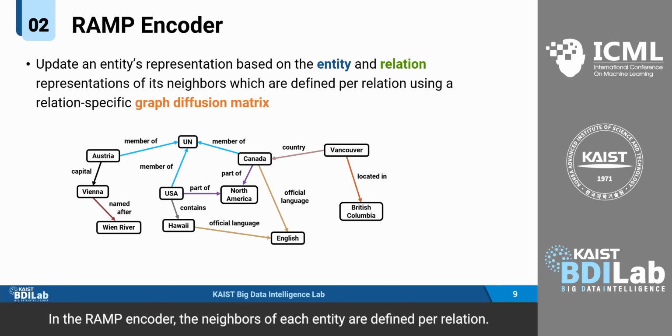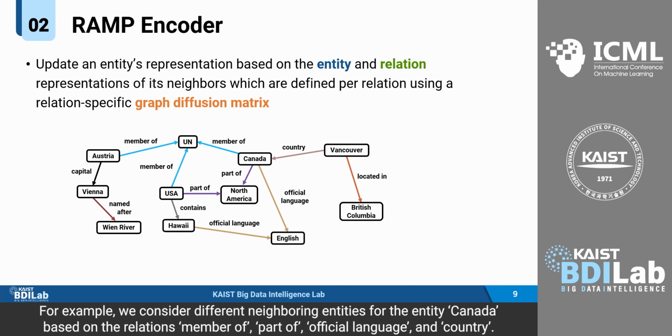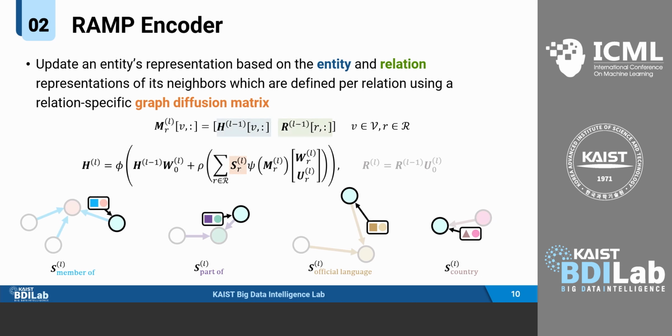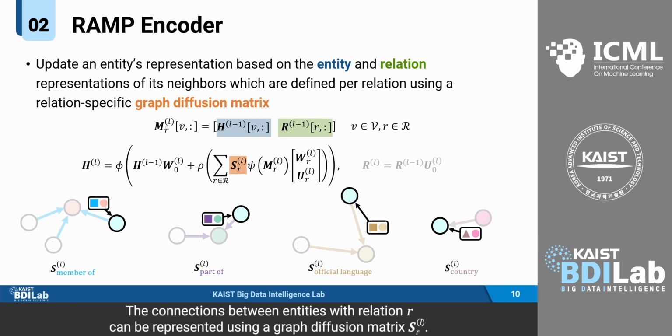In the RAMP encoder, the neighbors of each entity are defined per relation. For example, we consider different neighboring entities for the entity Canada based on the relations member of, part of, official language, and country. The connections between entities with relation r can be represented using a graph diffusion matrix S_r.